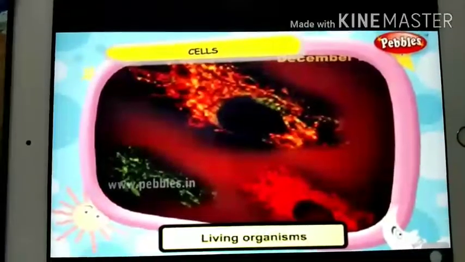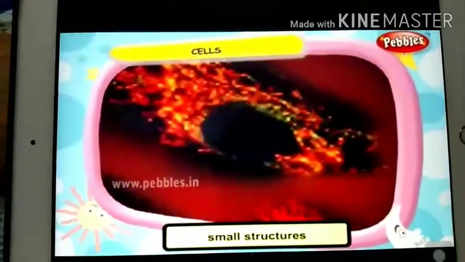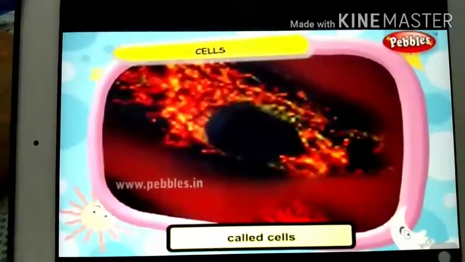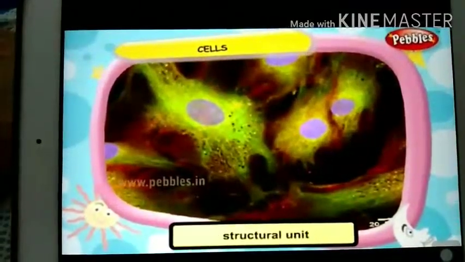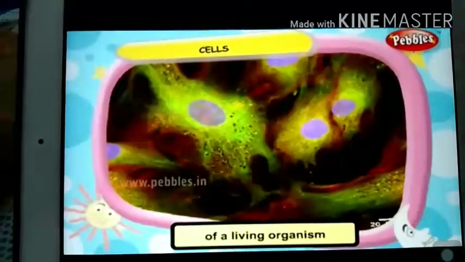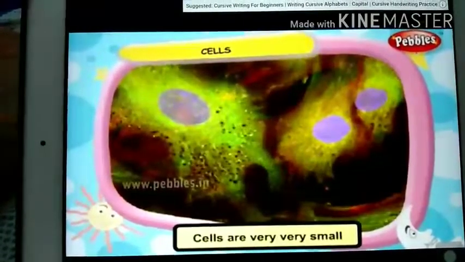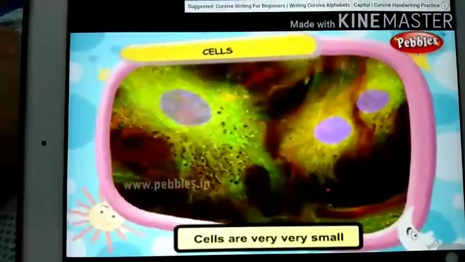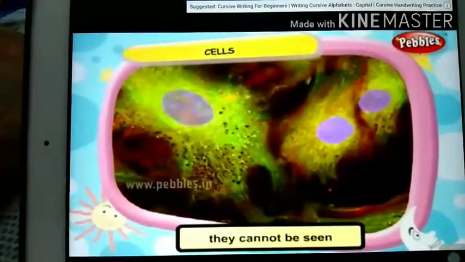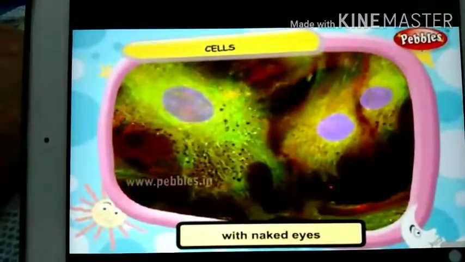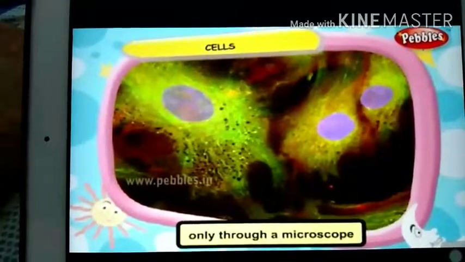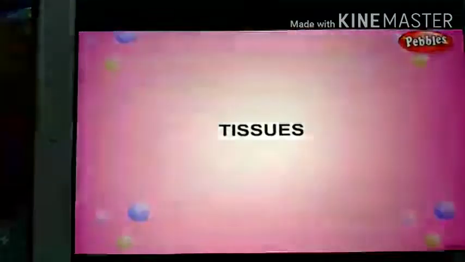Living organisms are made up of small structures called cells. The cell is the basic structural unit of a living organism. Cells are very, very small. They cannot be seen with naked eyes. They can be seen only through a microscope.